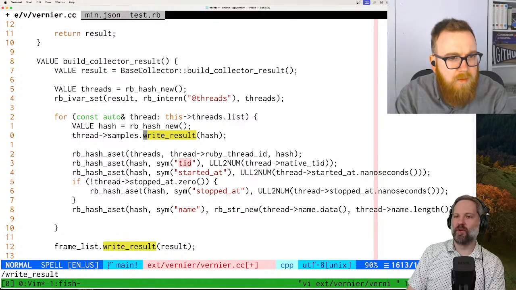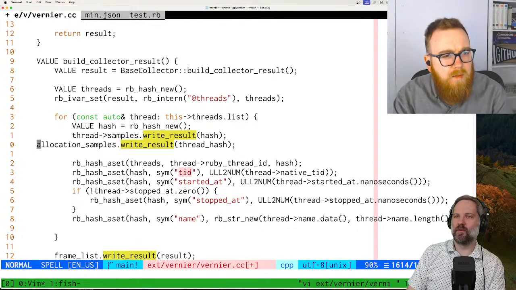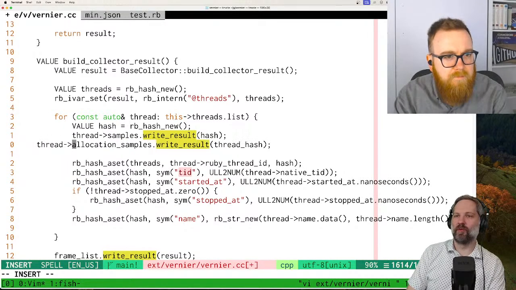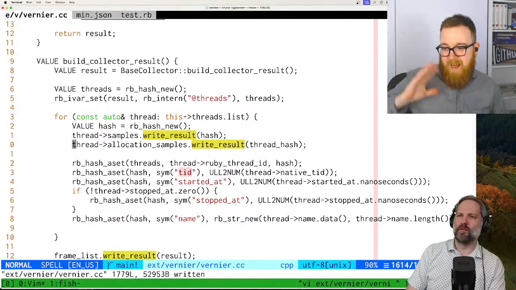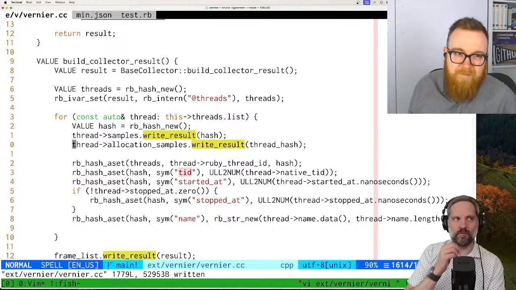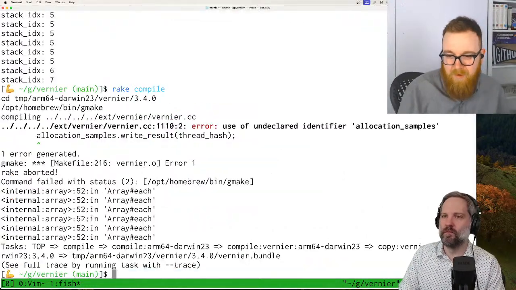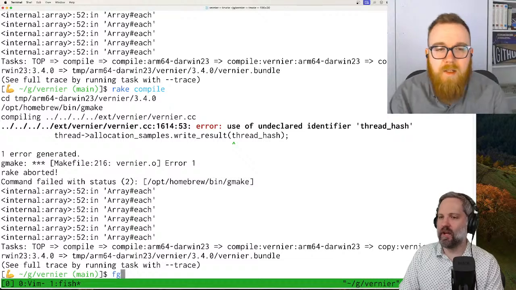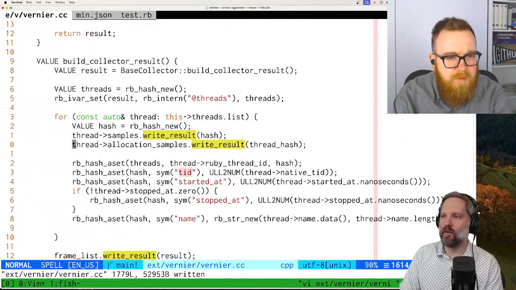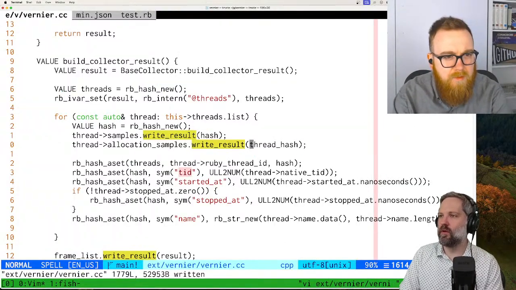There? Build collector result? Yeah, let's try that. It's got to be thread arrow samples. Yeah, I think so. I have multiple collectors, and I tried adding this to the wrong one. Oh, okay. Thread hash. I've just got the wrong variable. Should just be hash.